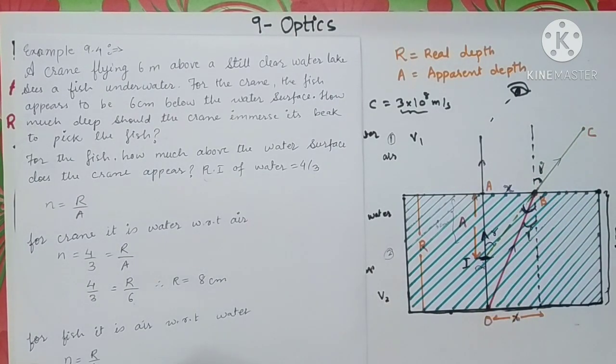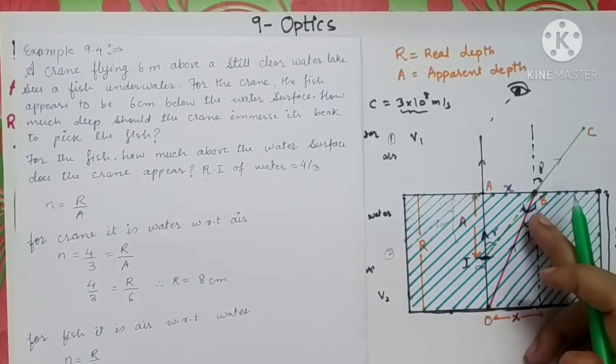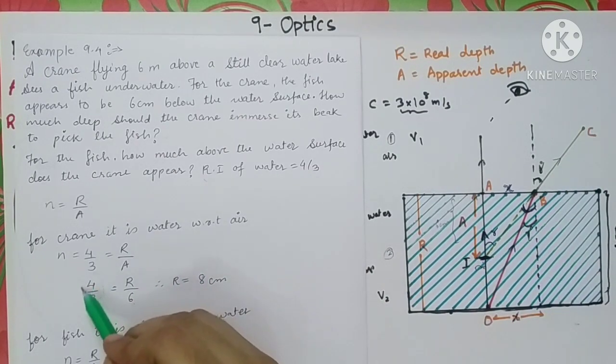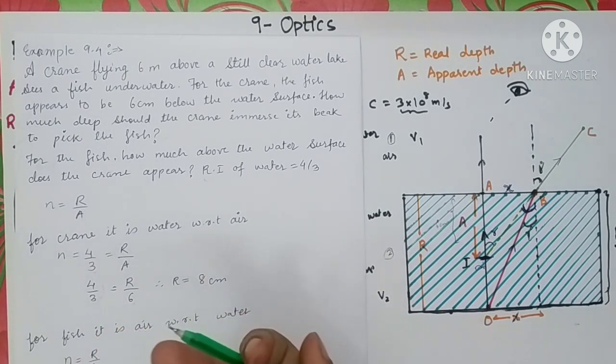Again, we are going to use the same formula, refractive index is R upon A. But since the light is passing from denser to rarer, this ratio will be reversed. So 4 by 3 will become 3 upon 4 is equal to R, which is given: the actual height of the crane is 6, while the apparent is not known to us.